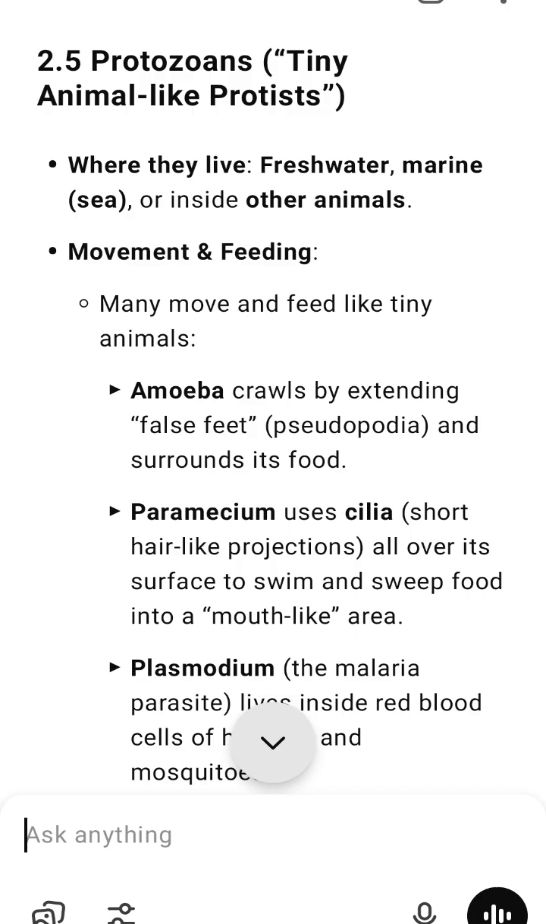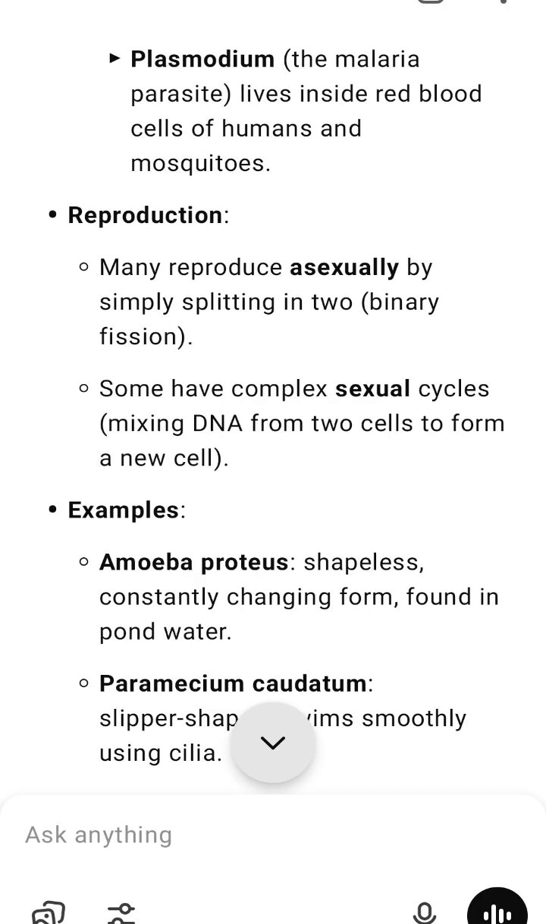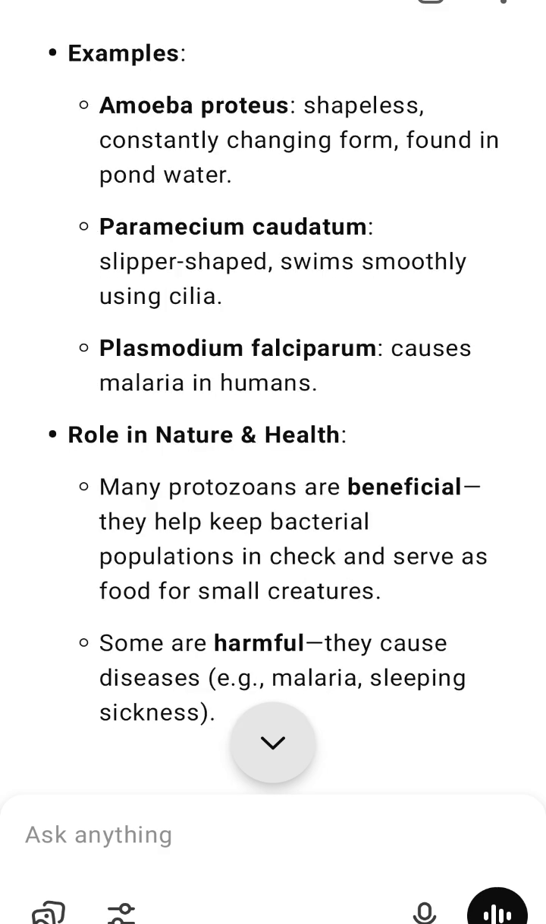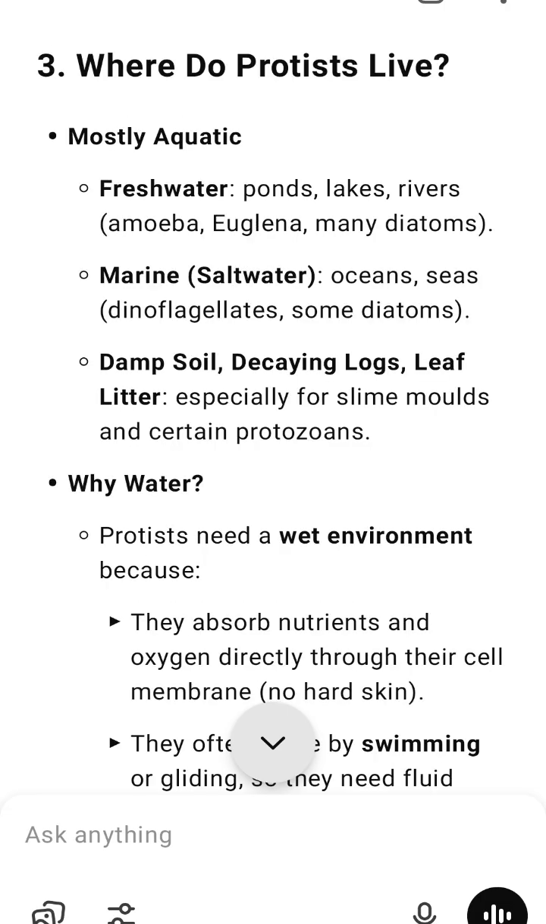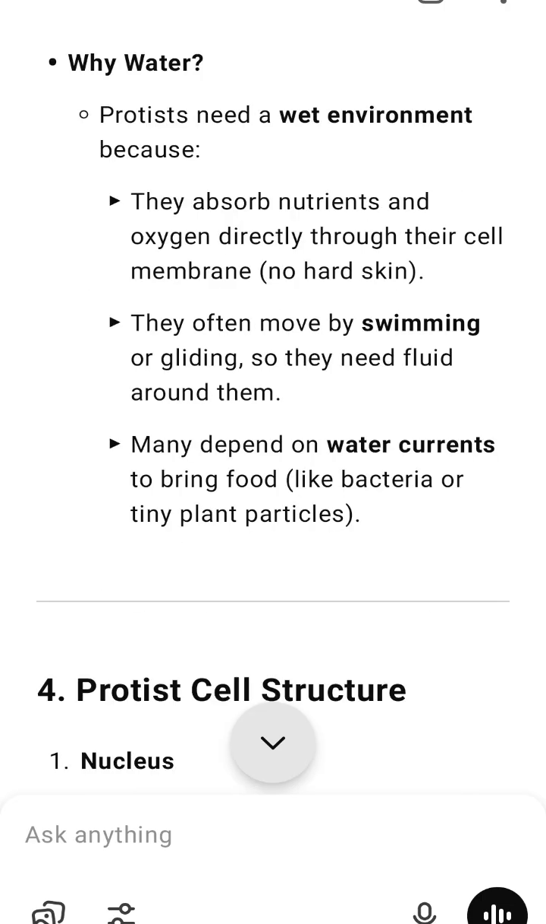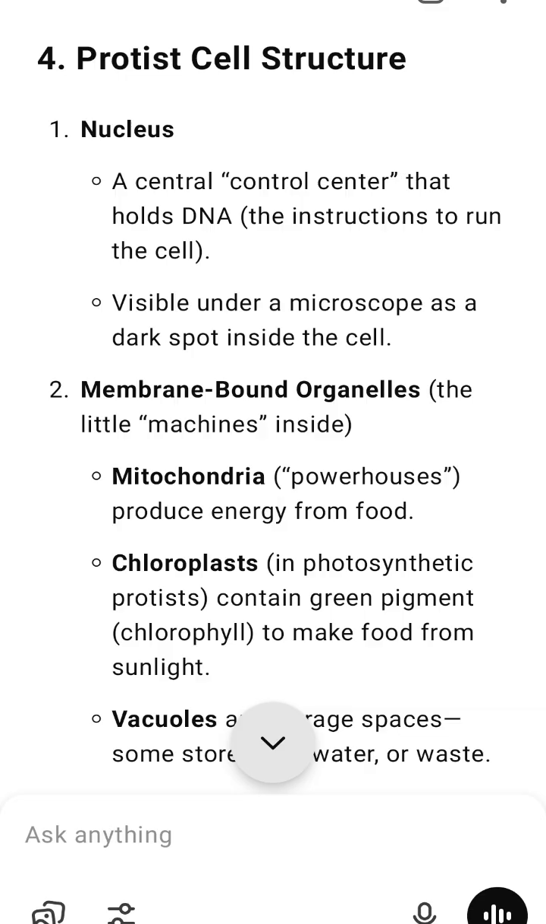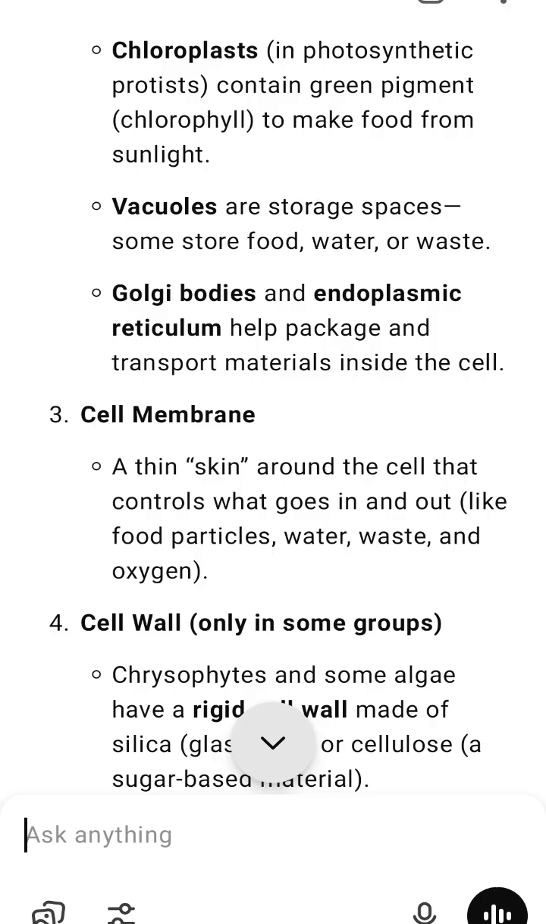3. 5 main groups in this book: chrysophytes, golden algae, diatoms, photosynthetic armored shells, live in water. Dinoflagellates, 2 flagella, photosynthetic or mixotrophic, can glow, cause red tides. Euglenoids, both plant-like, photosynthesis, and animal-like, feeding, flexible shape, 1 flagellum. Slime molds, look like slime, live on decaying matter, move as a big blob, form spores. Protozoans, animal-like, move by pseudopodia, flagella, cilia, eat bacteria or cause disease.